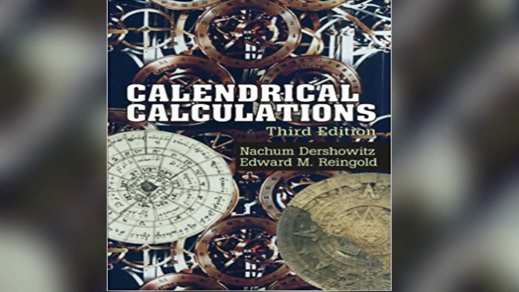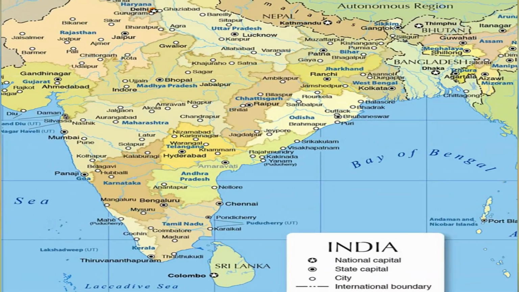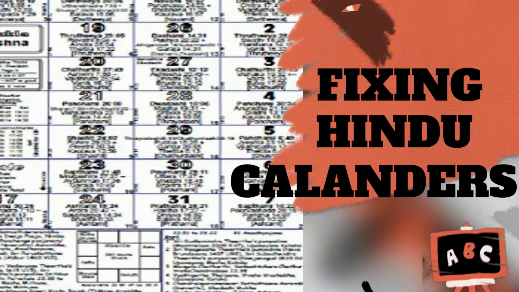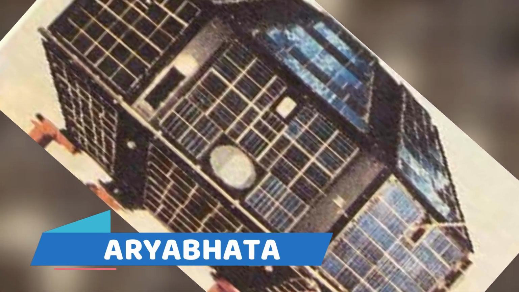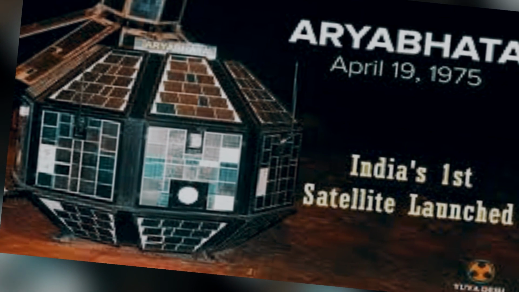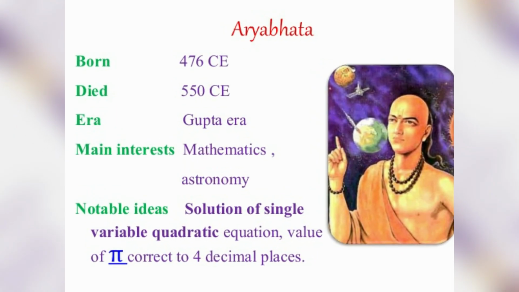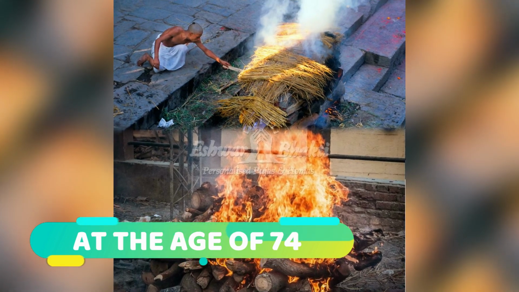Calendar calculations devised by Aryabhata and his followers have been in continuous use in India for the practical purpose of fixing the Hindu calendar. Aryabhata was also the name given to India's first satellite, named after the famous Indian astronomer of the same name. It was launched on 19 April 1975. Alas, this great mathematician died in 550 CE when he was 74 years old.